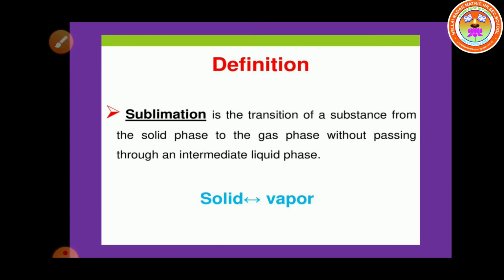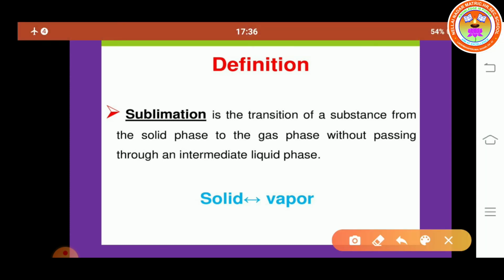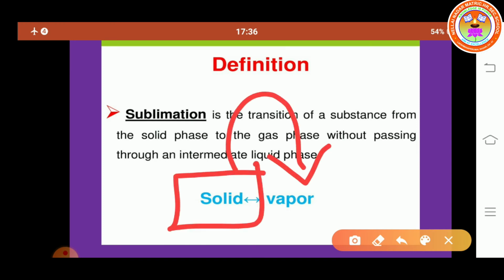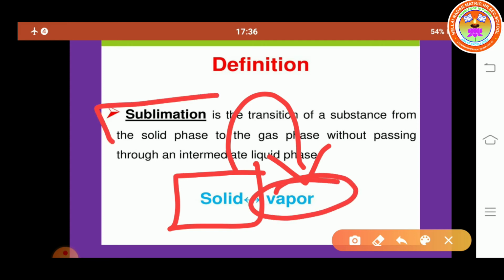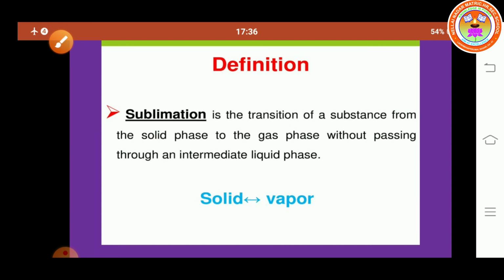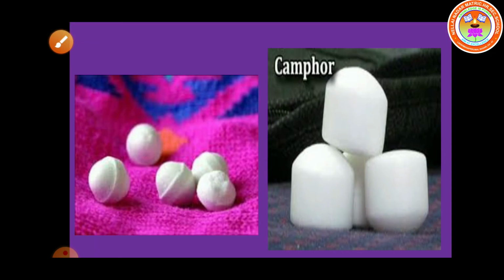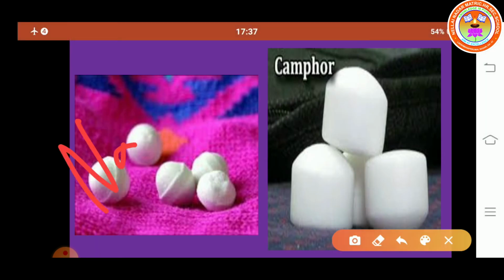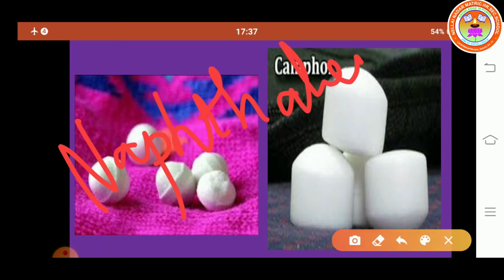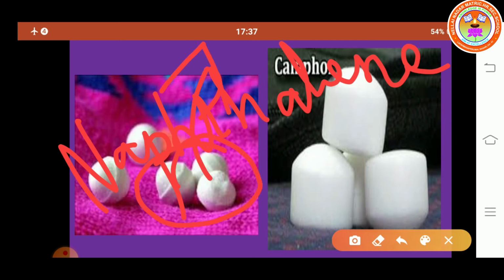Next, sublimation. In the sublimation process, a solid can be directly converted into gaseous state, that is vapor. This process is called sublimation. So what happens in the sublimation process? Solid is directly converted into gaseous state. For example, naphthalene balls are an example of the sublimation process, because naphthalene balls are solid and are directly converted into gaseous state.